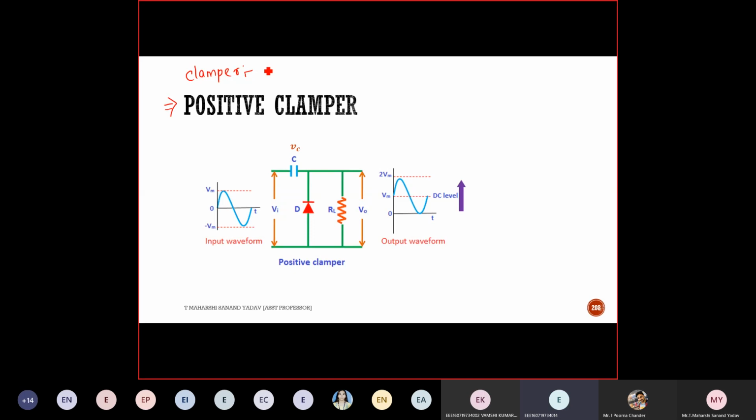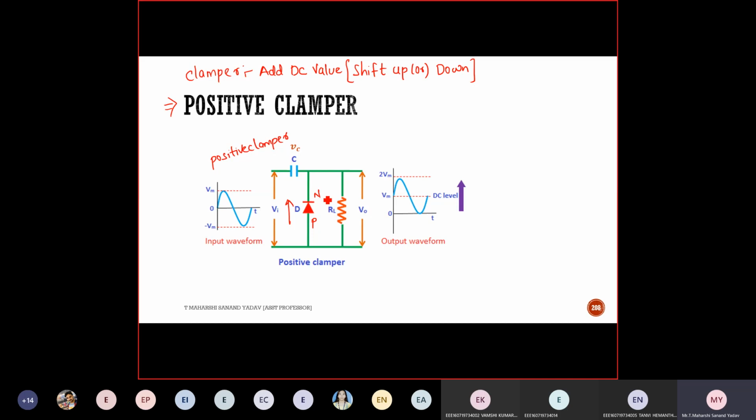A clamper shifts the waveform upward or downward. Yes, it adds a DC value, which is nothing but a shift either up or down. What is the trick to identify this? How can you say that it is positive or negative? From the P to N junction, if the diode direction is upwards, then it is positive. Okay, it is facing upward, so it is a positive clamper.